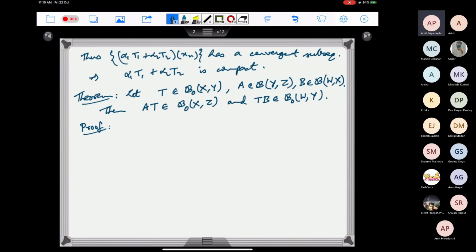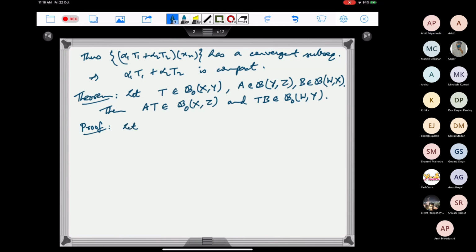So let's try to prove that AT is a compact operator. Again for this, either you can show that the closure of the unit ball is compact, or you can use the sequential criterion. So let's use the sequential criterion.